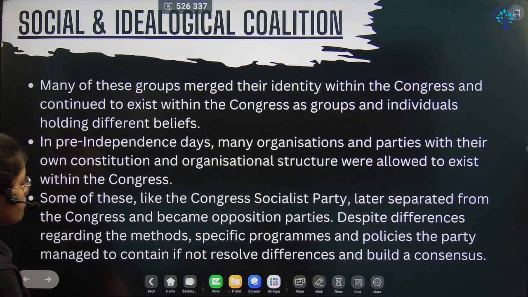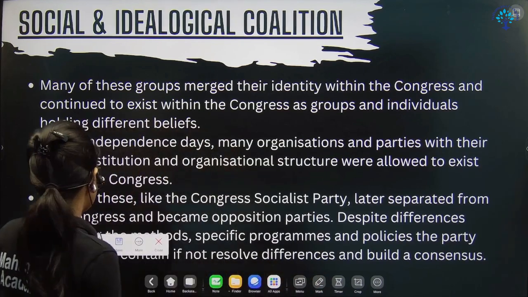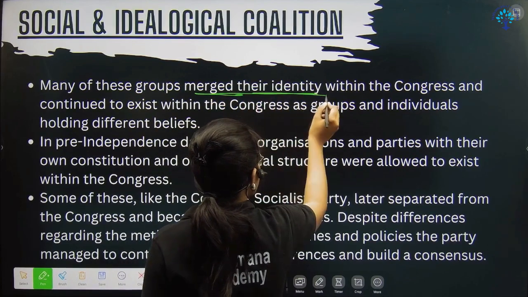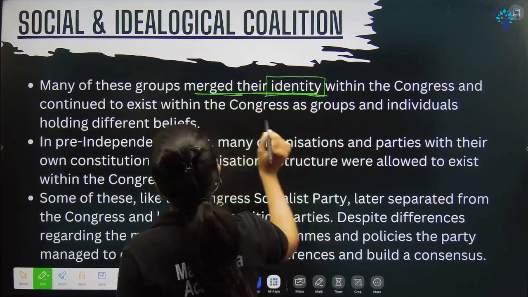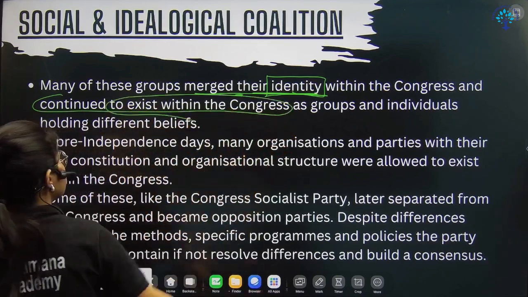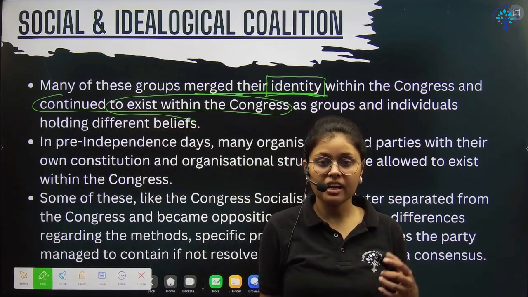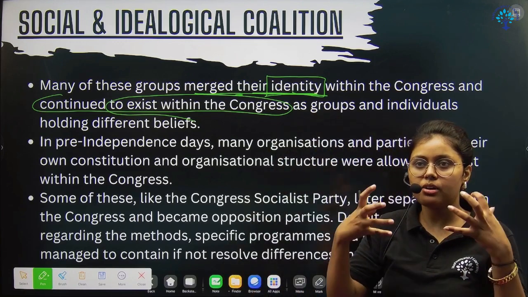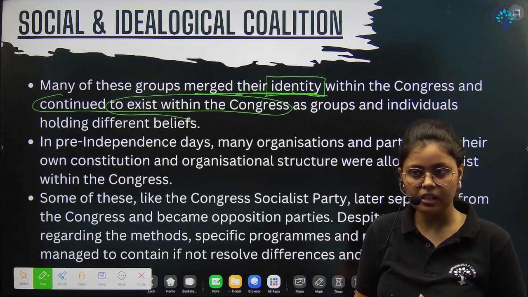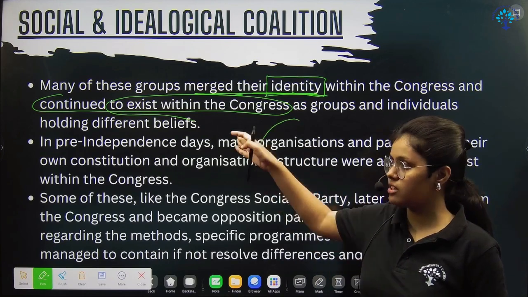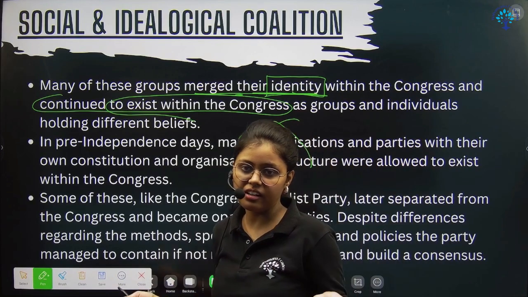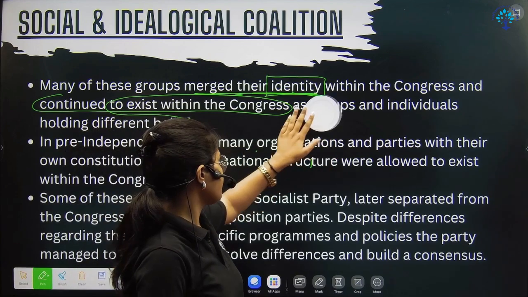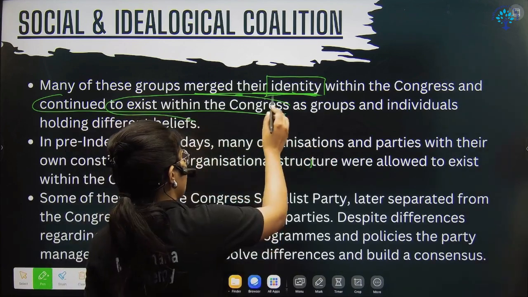Okay, so I was discussing how the different parties also merged, with different ideologies. You can see that with different identities and different ideologies, they continued to exist within the Congress. You can see the tolerance level. Tolerance is the endurance to tolerate something. So the Congress was somehow tolerating the diverse identity, the diverse structure, the diverse ideological mindset of the people. Some were socialists, some were liberalists, right? Some had their own ideals. Even some were criticizing Congress internally. So you can see that diversity within the Congress, right?